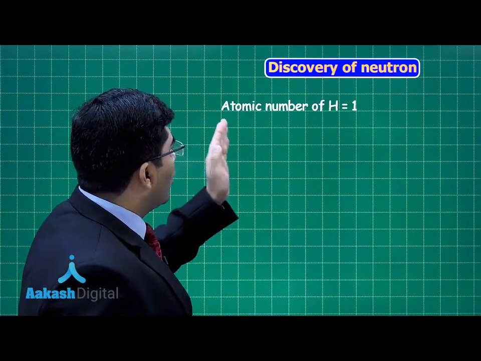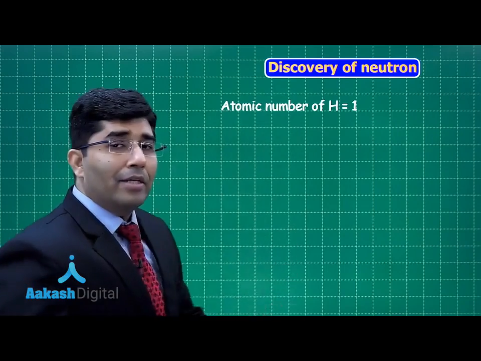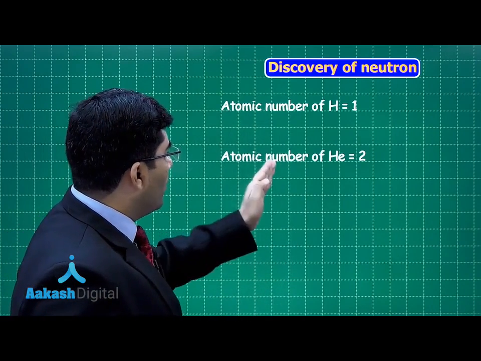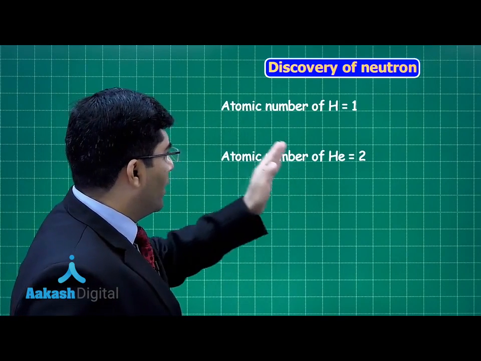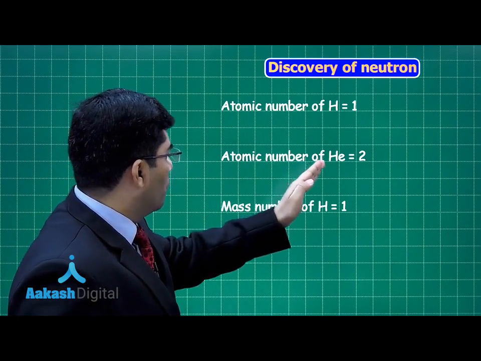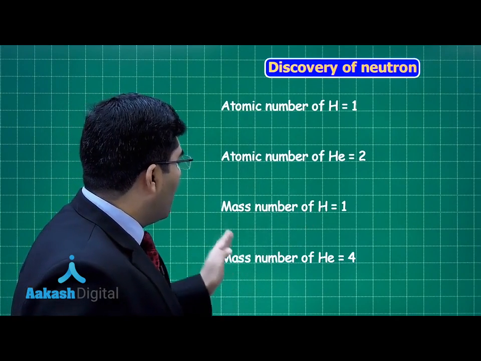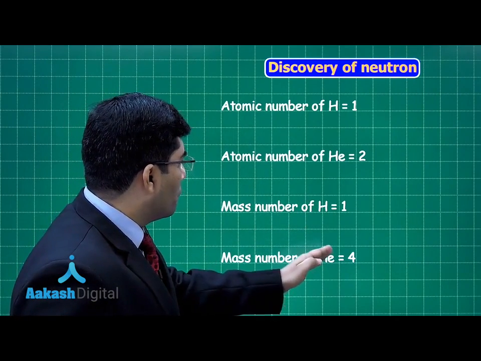Now we know that the atomic number of hydrogen is equal to 1, that is, the number of protons in hydrogen is equal to 1. The atomic number of helium is equal to 2, that means the number of protons is equal to 2. The mass number of hydrogen is equal to 1 and the mass number of helium is equal to 4.